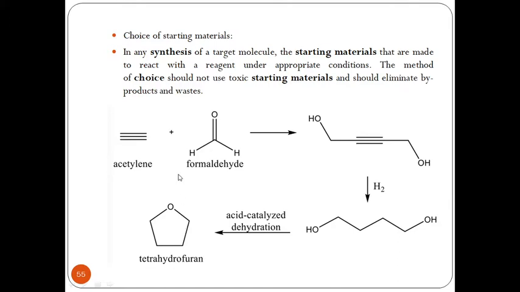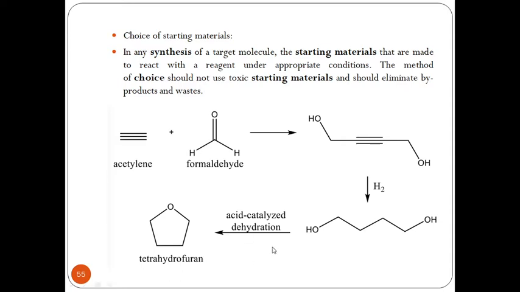From this reaction, we can observe that whatever acetylene compound and formaldehyde we have utilized, we are not going to get any byproducts in the first step. In the second step, it is just catalyzed in the presence of hydrogen so that there is a reduction of the triple bond into a single bond system.